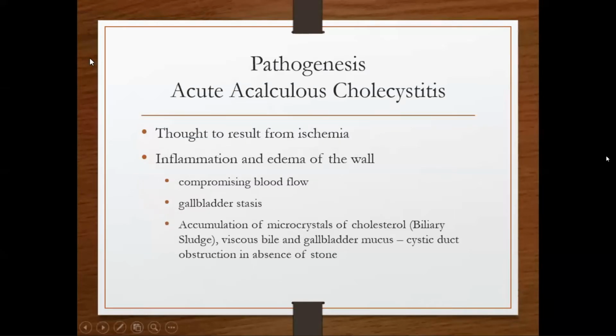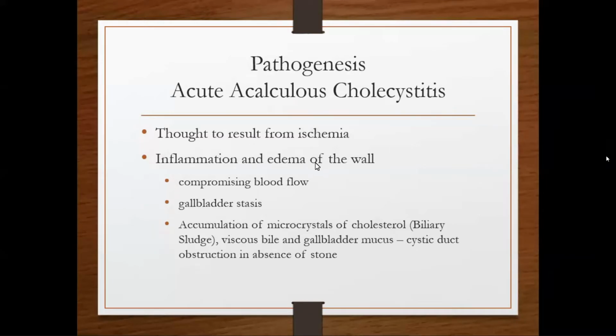Next one is acute acalculous cholecystitis, which means acute inflammation of the gallbladder in absence of stone. It is thought to result from ischemia. The gallbladder is supplied by the cystic artery, and the cystic artery is an end artery. There are no collaterals. So this anatomy itself is a risk factor for ischemia, because the cystic artery is an end artery.